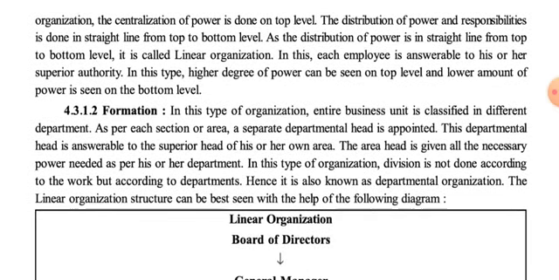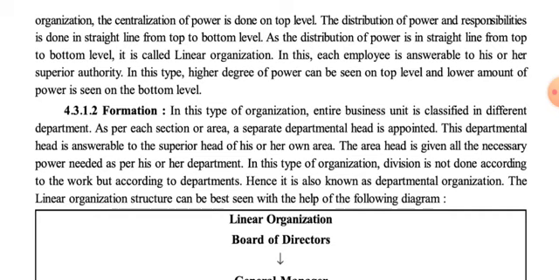The distribution of power and responsibilities is done in a straight line from top to bottom level. So the distribution of power is done from the top level authorities to the middle level authorities, and from middle level authorities to bottom level authorities. We discussed the levels of management in the very first chapter, the nature and scope of management.